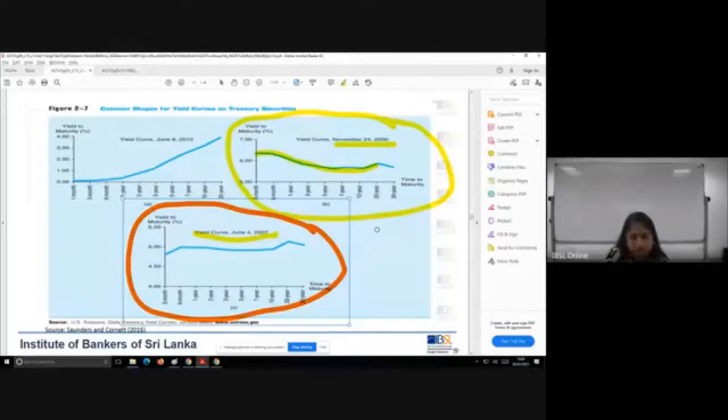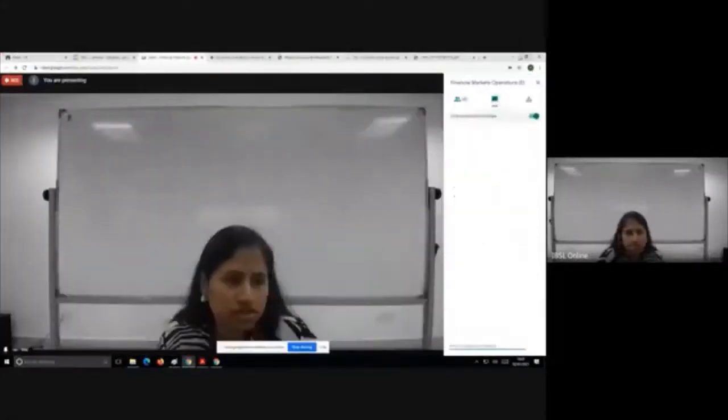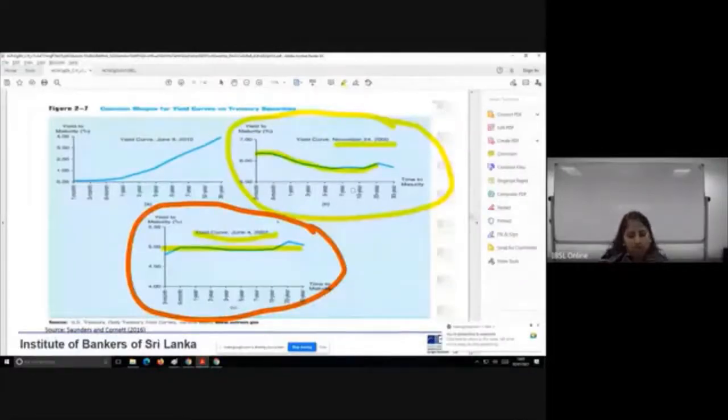So there was an uncertainty in the market. You could see that with the relatively flat yield curve. The interest rates are not all exactly equal, but very close. That kind of situation shows that there is some level of uncertainty in the market. The market is unable to expect what's going to happen. Is there any question? They are unable to expect what the future holds. So that kind of uncertainty is reflected here.